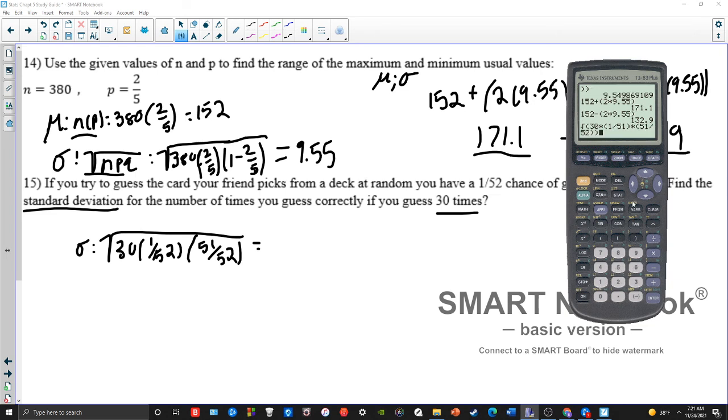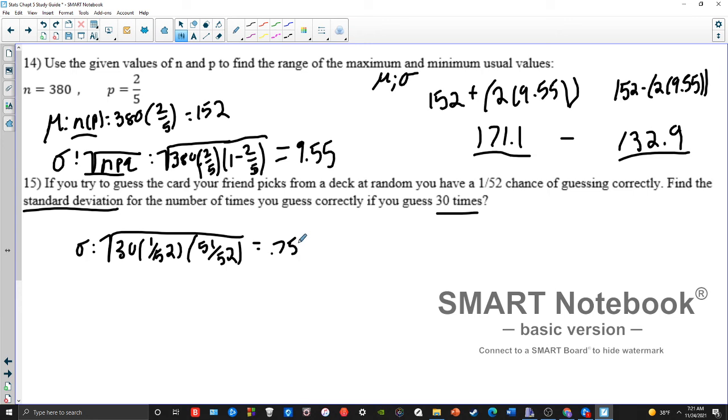And yes, I do know I put in a 1 out of 51. It should be a 1 out of 52. There you go. Was 51 on the brain there. And then we get 0.7522. There is my standard deviation for the number of times I guessed correctly out of 30. If I want the average, again, I just do n times p, so 30 times 1 out of 52, but it doesn't ask for that, so I'm not going to bother with that.